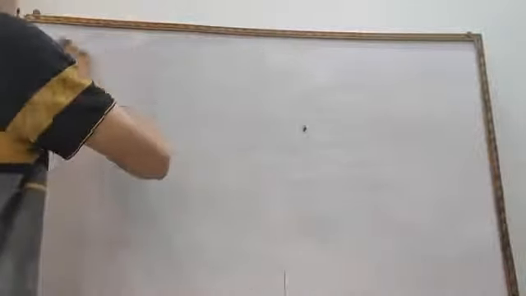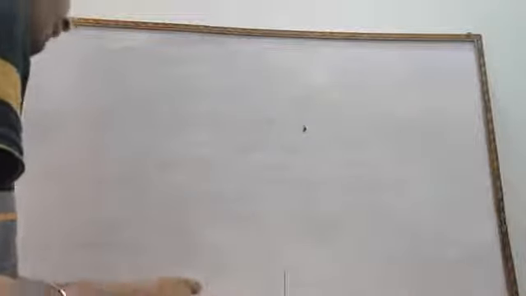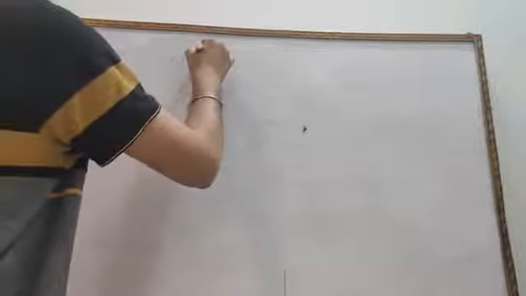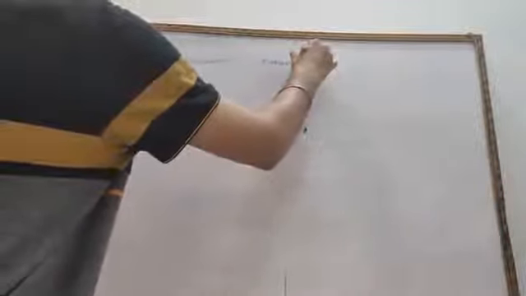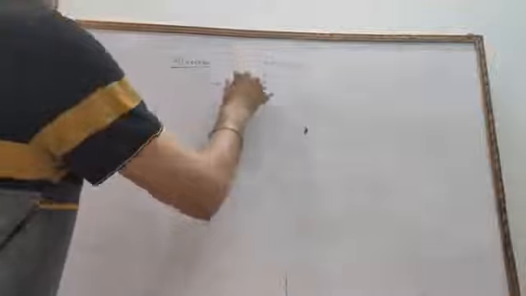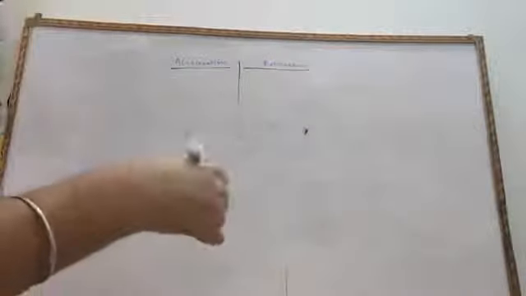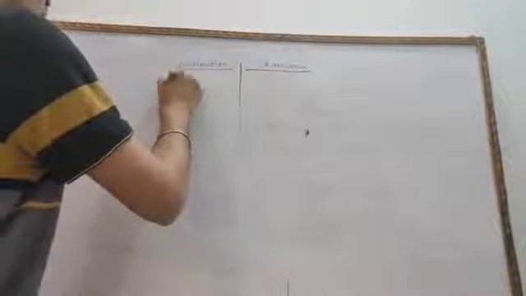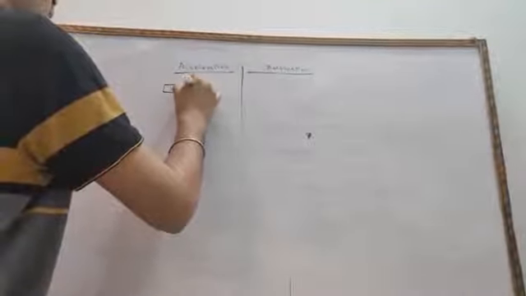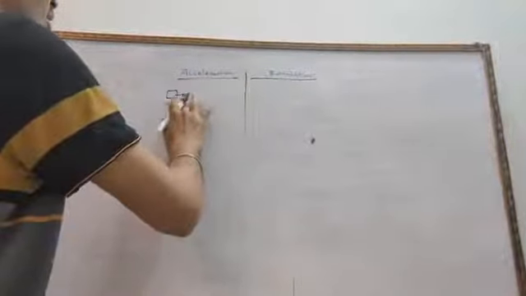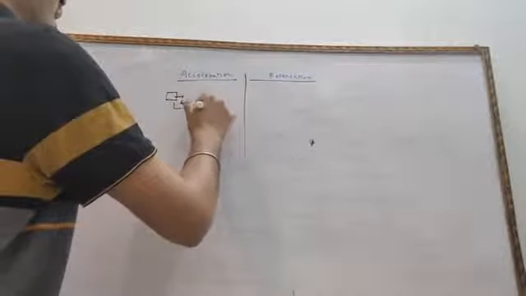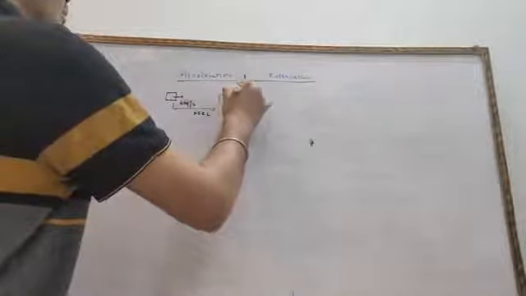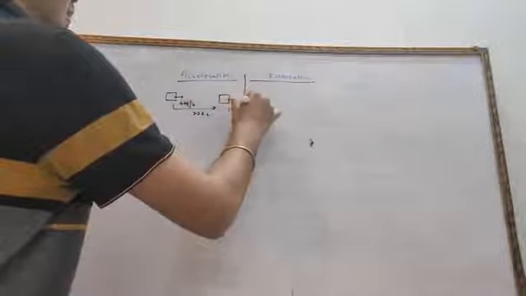Before reaching the graph, we need to understand what you mean by acceleration and retardation. This is again a very important concept. Acceleration is nothing but, we are all aware of the accelerator we use in the bikes. So suppose a body is moving with a velocity of 6 meter per second, and suddenly within 2 seconds it will increase its speed to 10 meter per second.